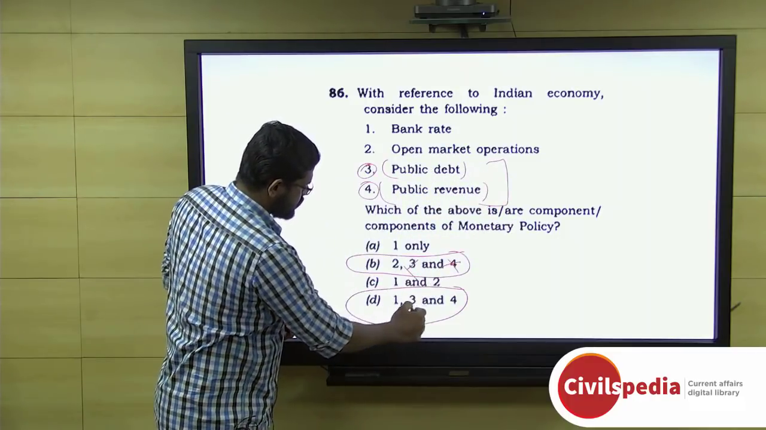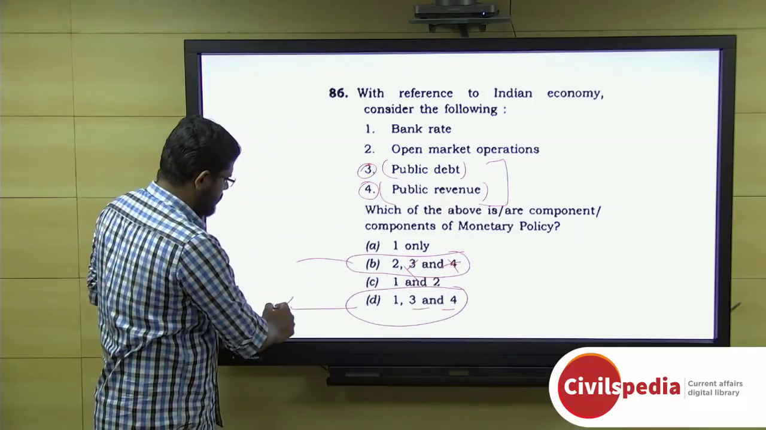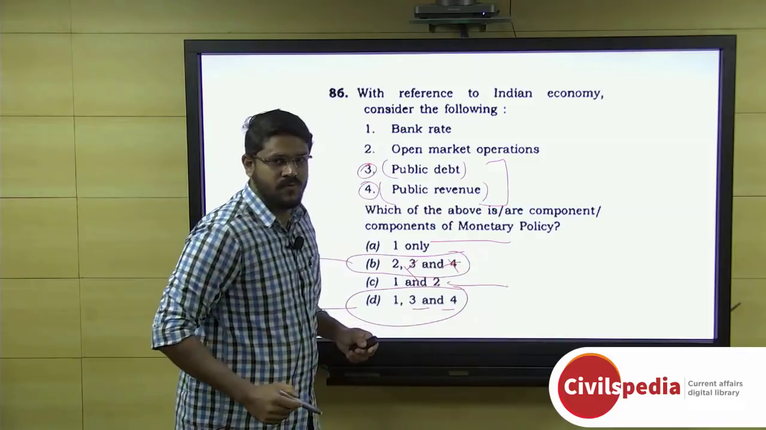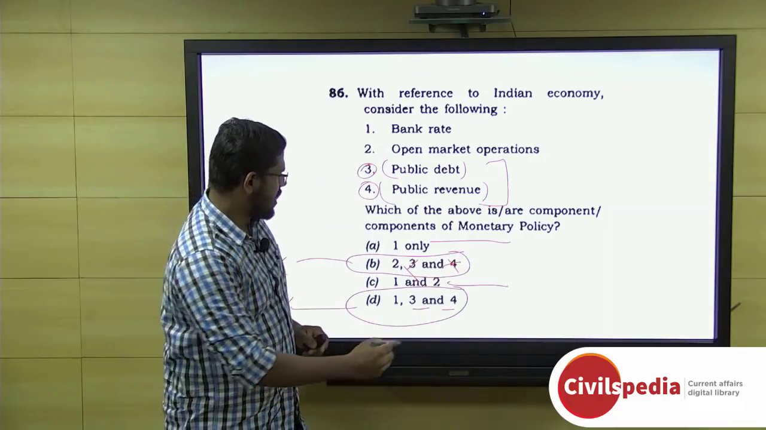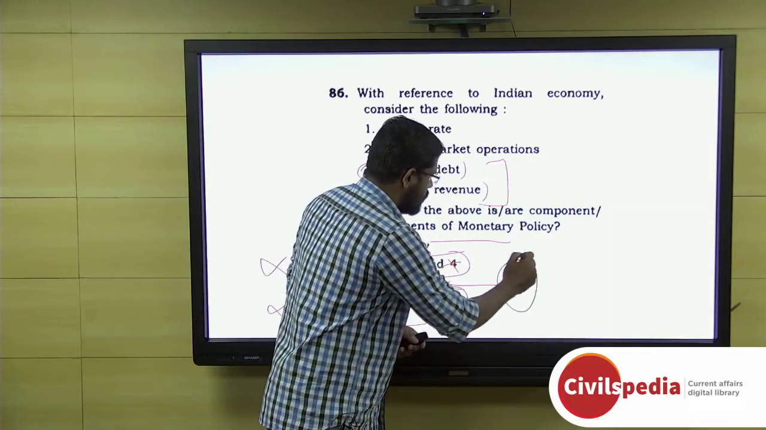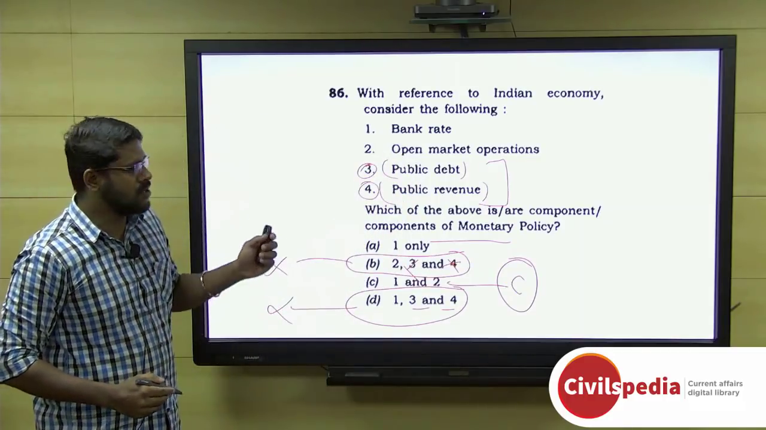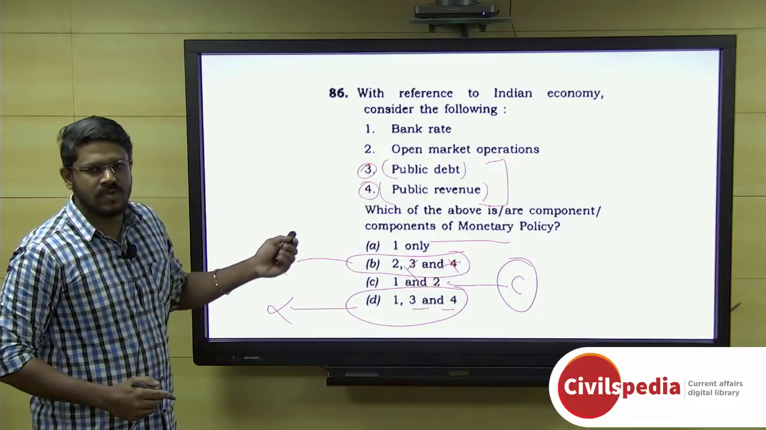All right. And therefore, we eliminate options B and C. Therefore, we have only 1 and 2. That's why we have a probability of 50%. Therefore, the correct answer is C. Both bank rate and open market operations come under monetary policy. Thus, we can solve this question.